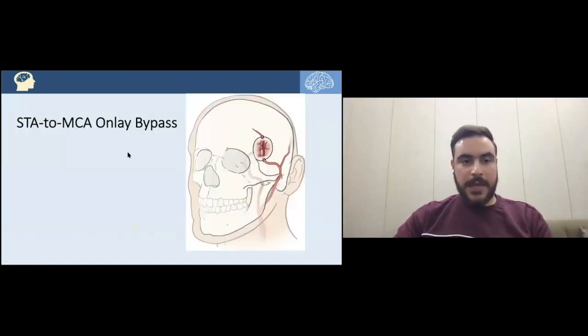Now we have another concept regarding the STA to MCA onlay bypass. That would be onlay bypass, in which the difference here is that the superficial temporal artery, after the frontal branch, for instance here, after taken on the surface of the brain, and then make the anastomosis over there, and it's exit the skull once more to the scalp. So here's the idea of the onlay bypass. We will discuss it.